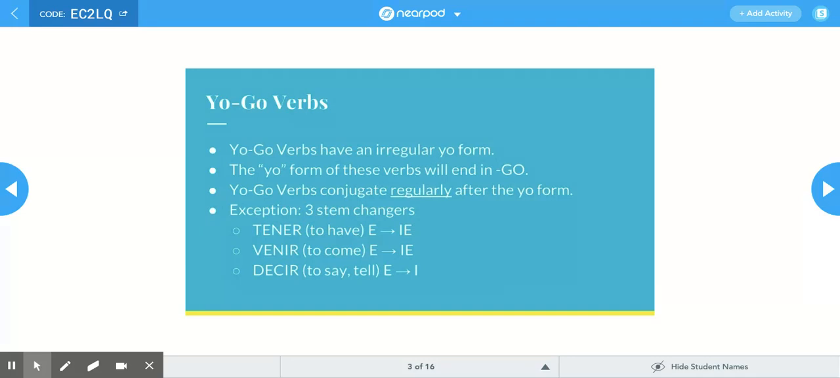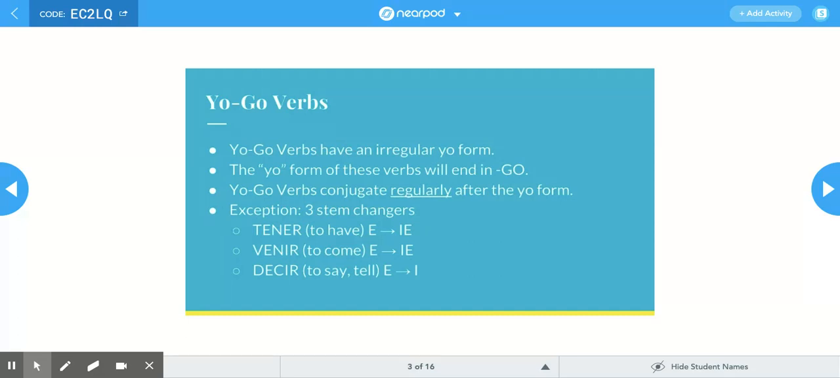So first we're going to talk about yogo verbs. Yogo verbs have an irregular yo form. The reason they're called yogo verbs is because they're verbs that end in go in the yo form, like tengo, hago, salgo. The yo form of these verbs will end in go. Yogo verbs conjugate regularly after the yo form. So for example, tengo and then tienes, tiene, tenemos, tenéis, tienen.